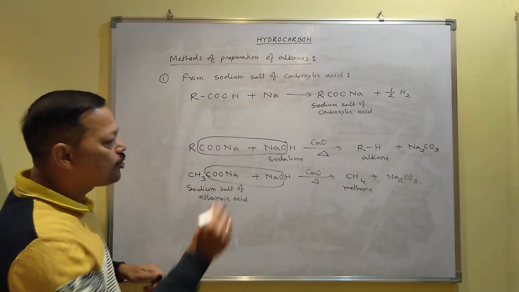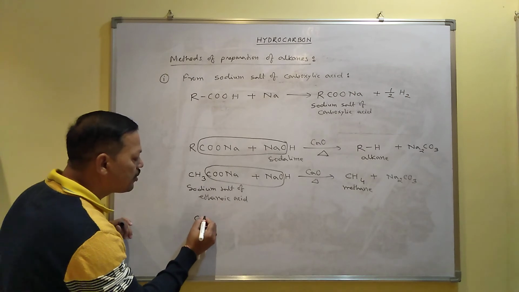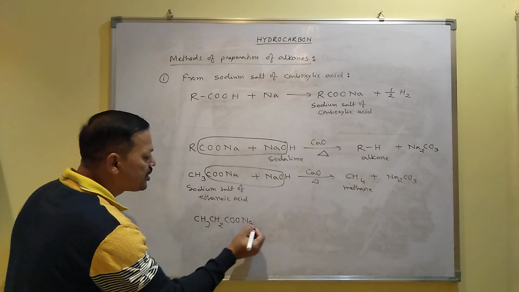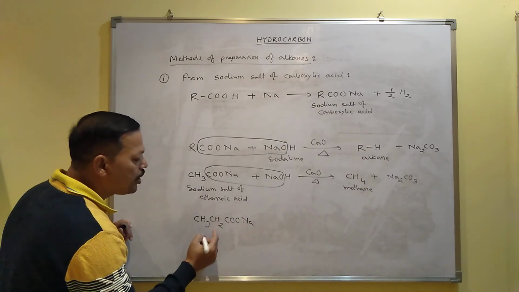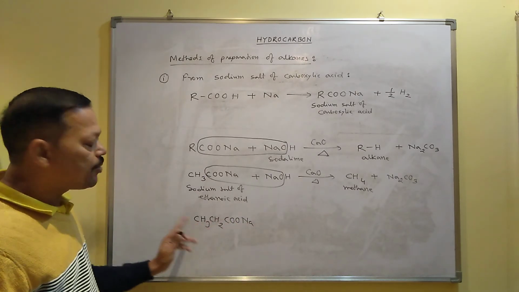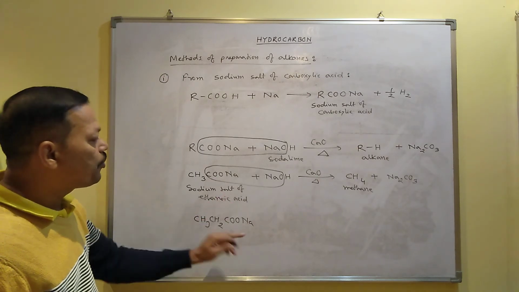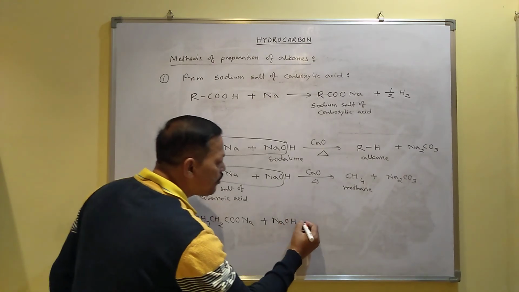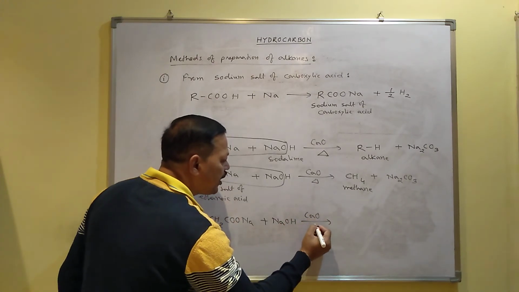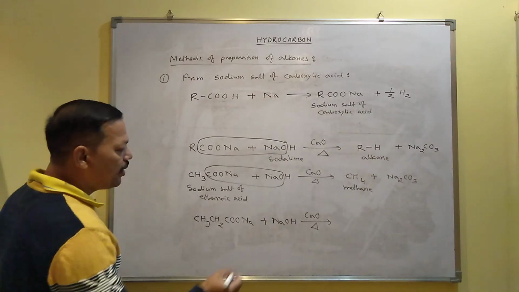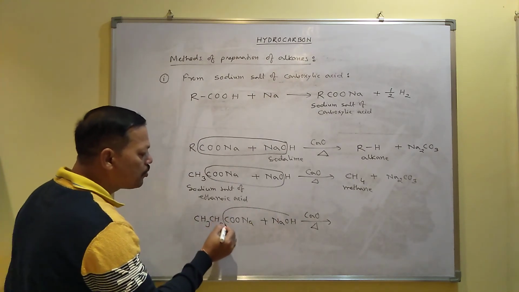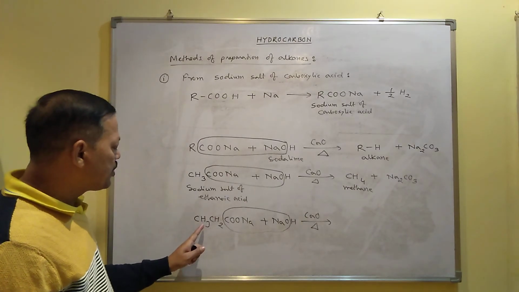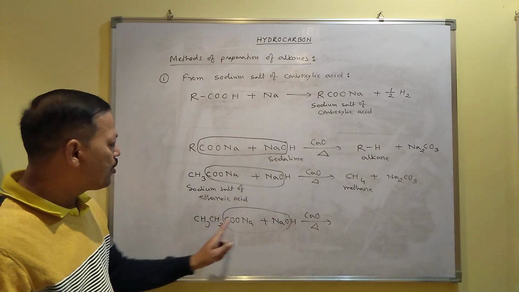So if you want to prepare ethane, then you have to take the ethyl group as the alkyl group, CH3CH2COONa. Since 3 carbon are present, this is called sodium salt of propanoic acid. When this one reacts with sodium hydroxide and calcium oxide, I mean soda lime, and heat is required, then again this part will combine. 1 carbon will form sodium carbonate, and the remaining part CH3CH2 combines with this hydrogen.